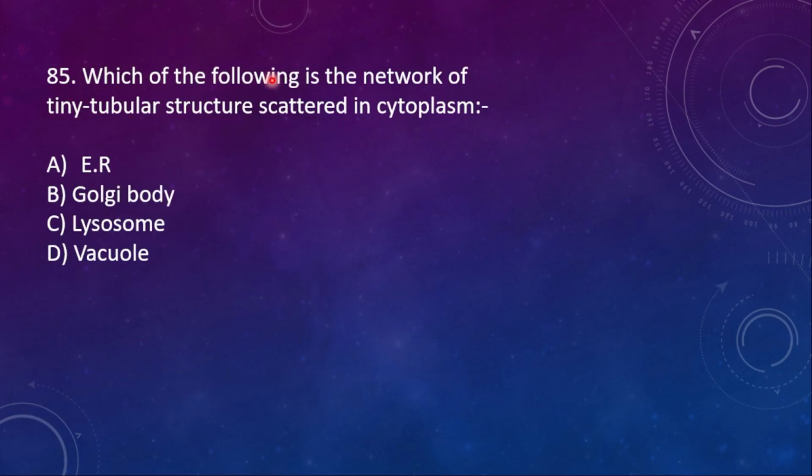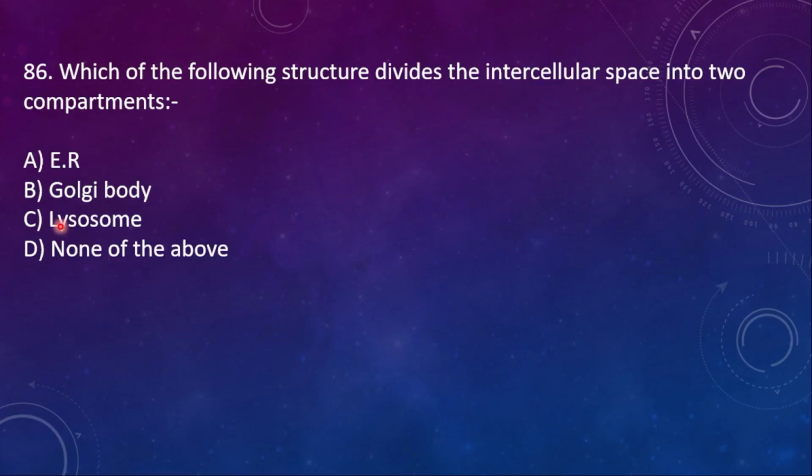85. Which of the following is the network of tiny tubular structure scattered in cytoplasm? A. ER, B. Golgi body, C. lysosome, D. vacuole. So here the right option is A, ER, which is scattered in the cytoplasm.